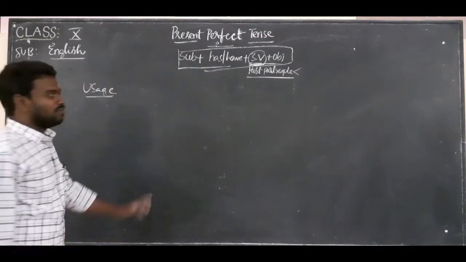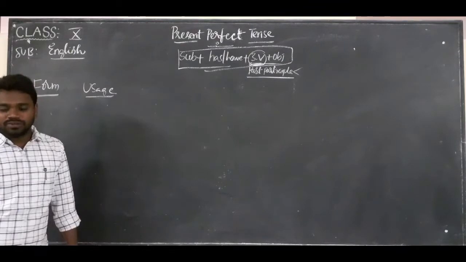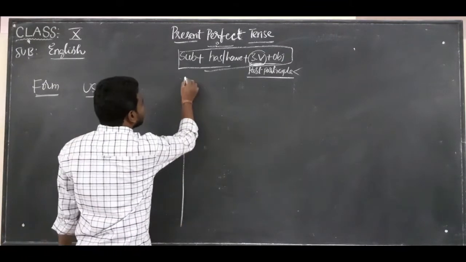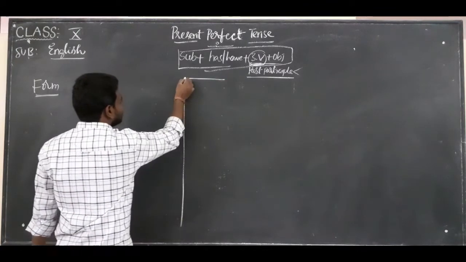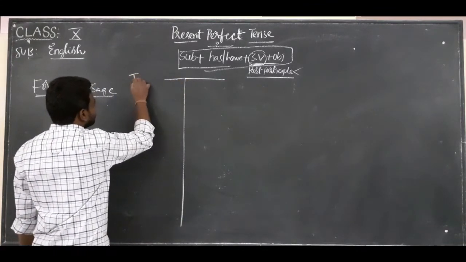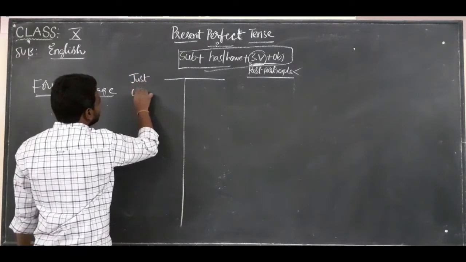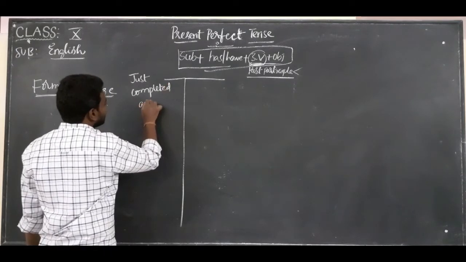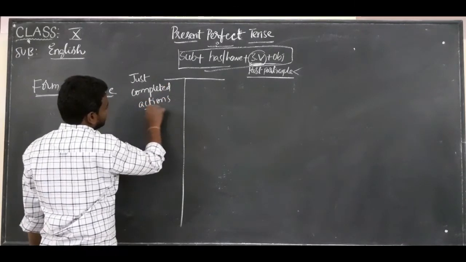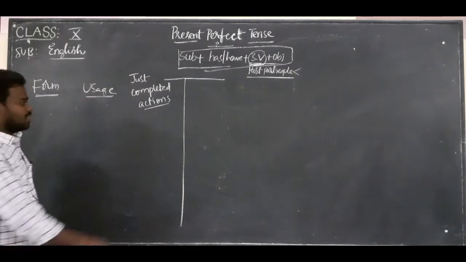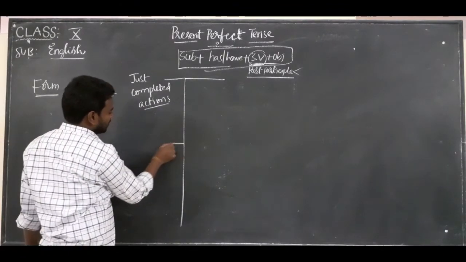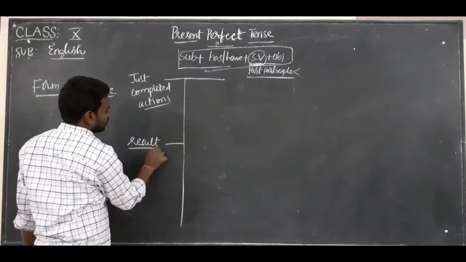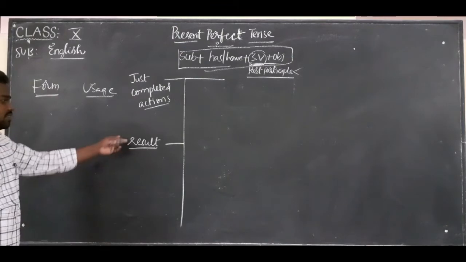We use the present perfect tense mainly in three different situations. The first one is just completed actions. Where do we use it? Just completed actions. Now the second one is result oriented completed actions.